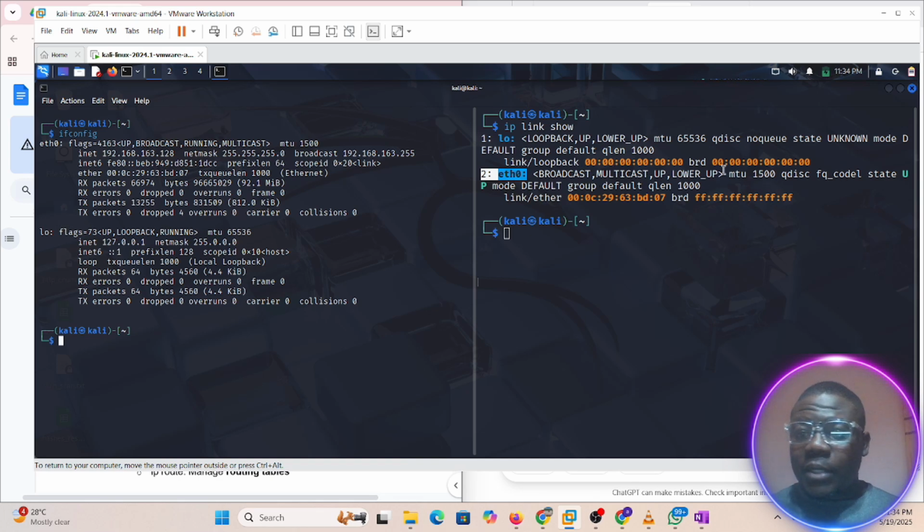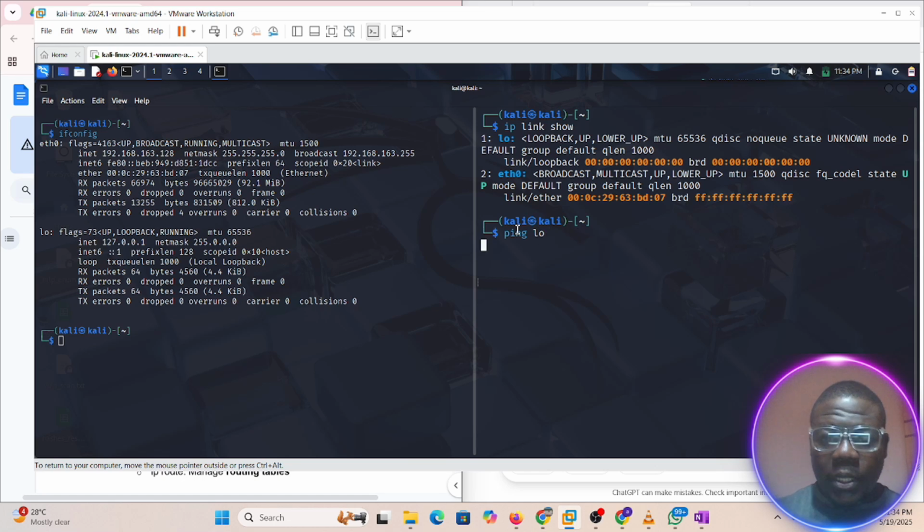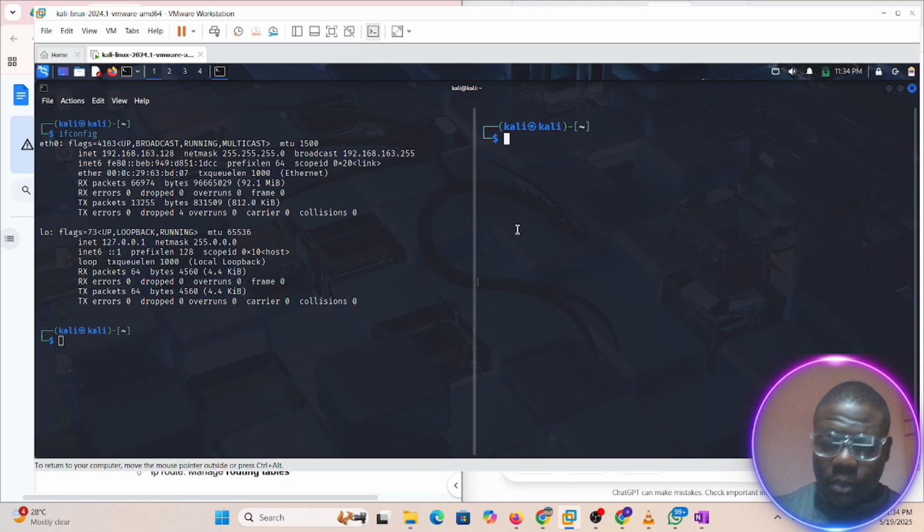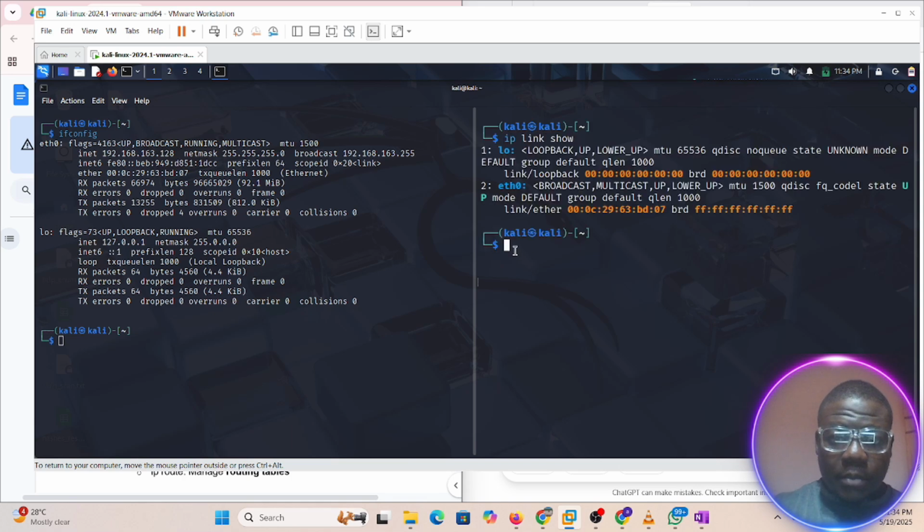But this did not give us the IP. It just gives us those interfaces that are up, those interfaces that are working, that if you try to ping, will react. Let's say I ping lo, will it work? No, lo is a loopback. Let me do this again. If I ping loopback, it is going to work. If I ping our own IP address, it works.